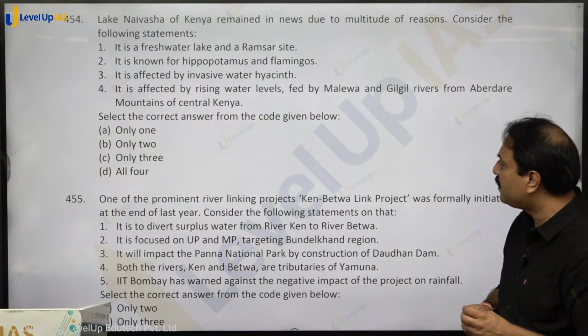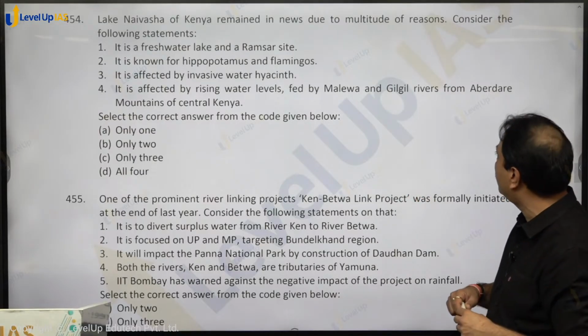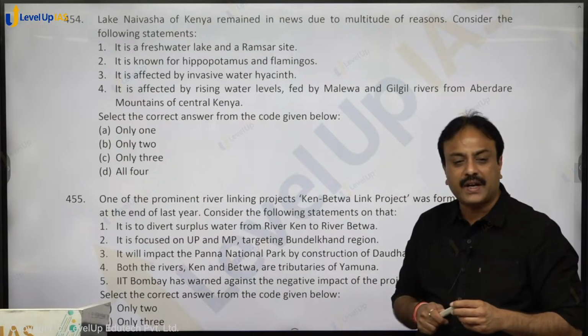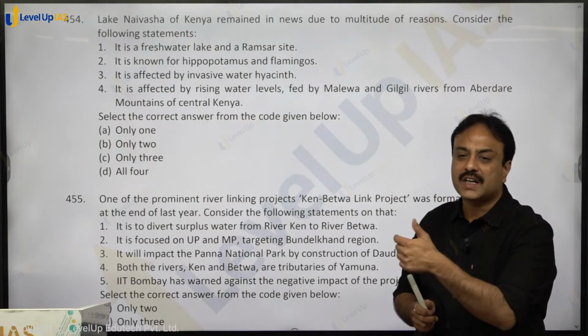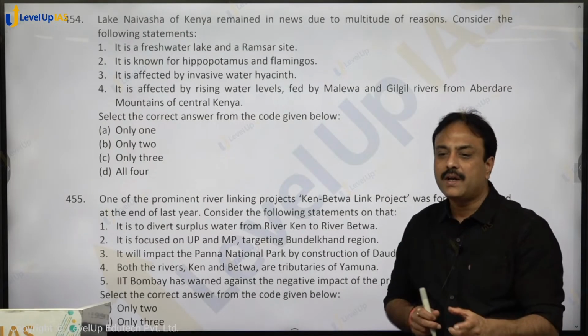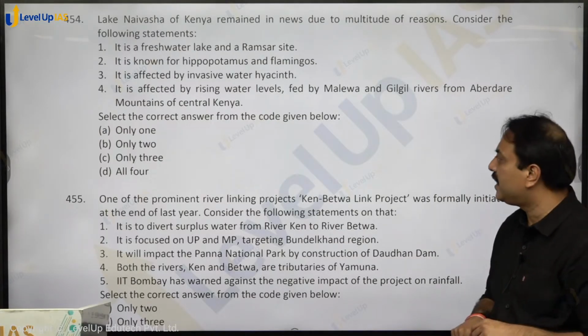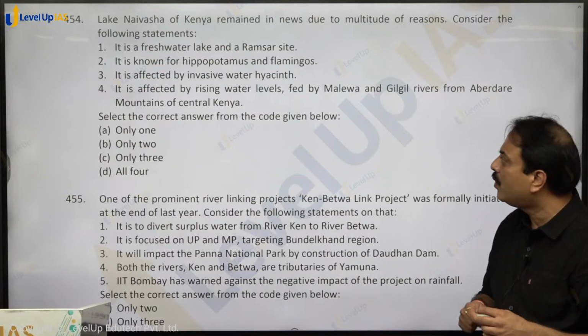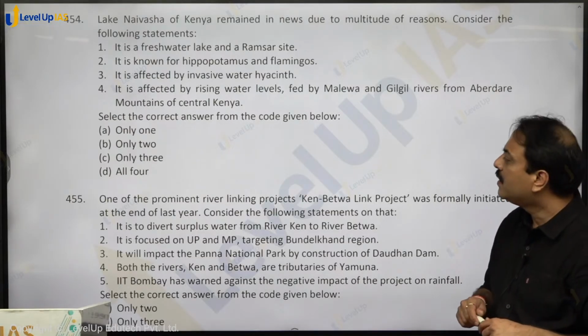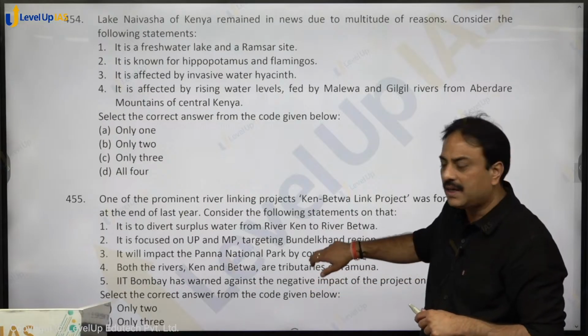It is affected by rising water levels, fed by Malewa and Gilgil rivers from the Aberdare mountains of Kenya. केन्या से 2 रिवर्स आके इसमें मिलती हैं, जिसकी वजह से इसमें फ्लडिंग हो रही है. And due to flooding, it is affecting the surrounding regions also. All 4 statements hold true. That is for Naivasha Lake of Kenya. So option D, D for dog, is the correct answer.